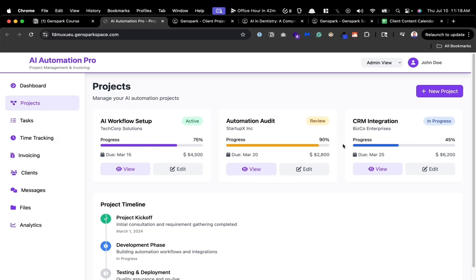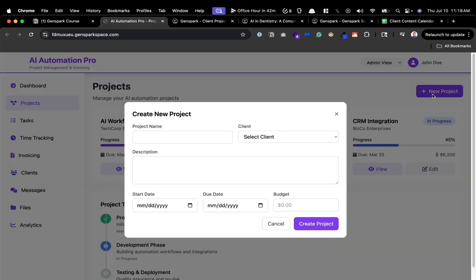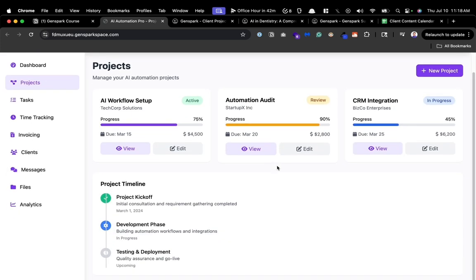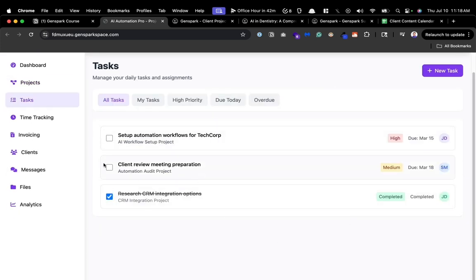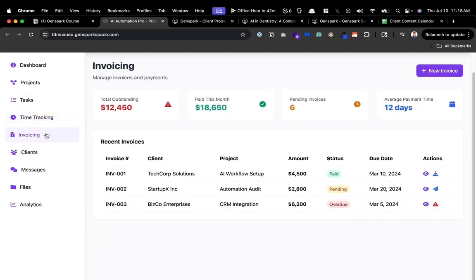Here, I have my set of projects. I can add a new project and then add whatever I want here, but it won't save because there's nothing really to save. It's just a front end application basically. Then you can see a list of tasks, they're interactive. And then I could also track my time. So I've got different features, very nice.